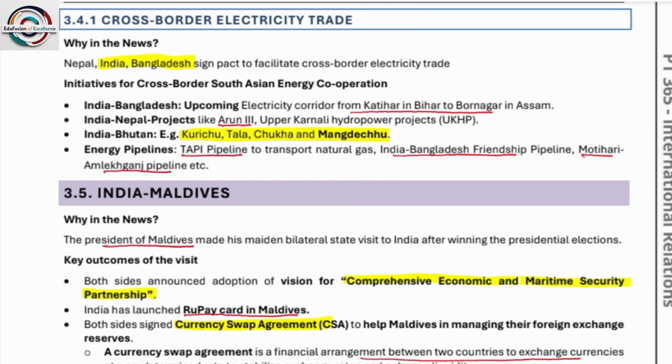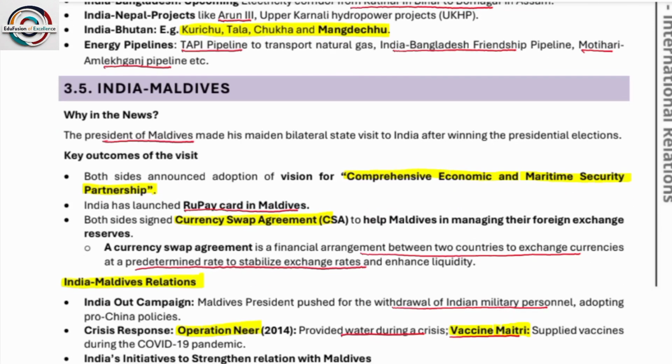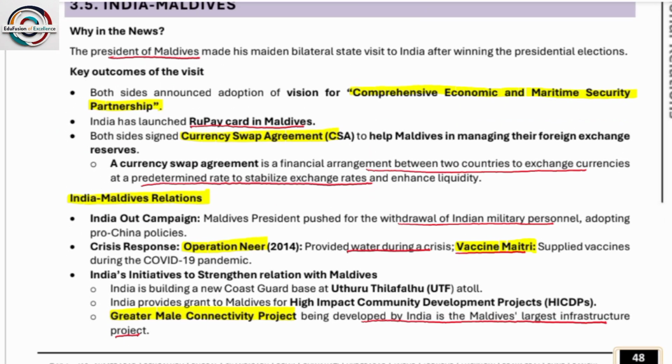Next, another one, India-Nepal projects like Arun 3, Upper Karnali hydropower projects. Then again, India-Bhutan, Kurichu, Tala, Chukha, and Mangdechhu. Just now we have read. Next, energy pipeline, there is TAPI pipeline to transport natural gas. India-Bangladesh friendship pipeline, Motihari-Amlekhgunj pipeline. That's it. Next, India Maldives.